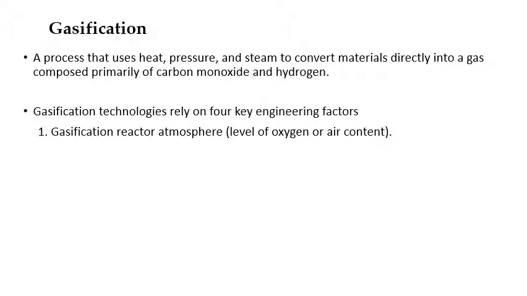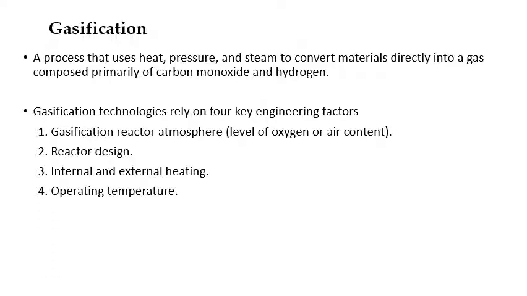First one is the gasification reactor atmosphere, that is the level of oxygen or air content. The second one is the reactor design. The third one is the internal and external heating: are you going to use internal heating, or are you using the external one? Then operating temperature: at what range you are operating plays a very important role.